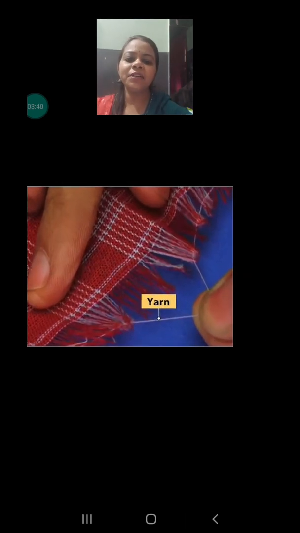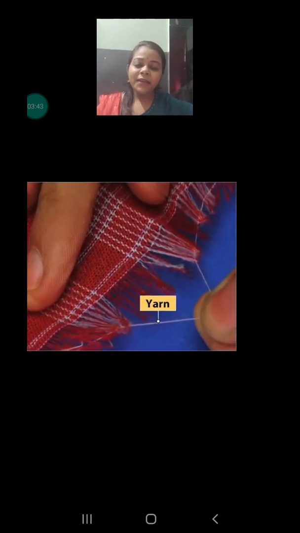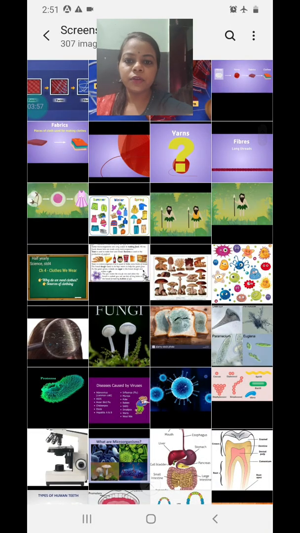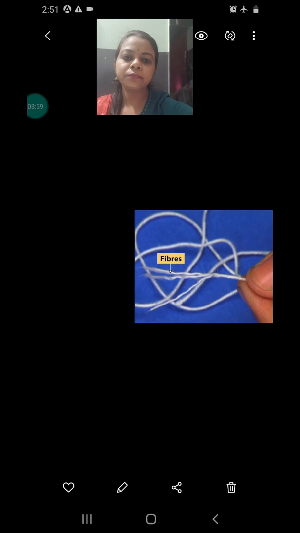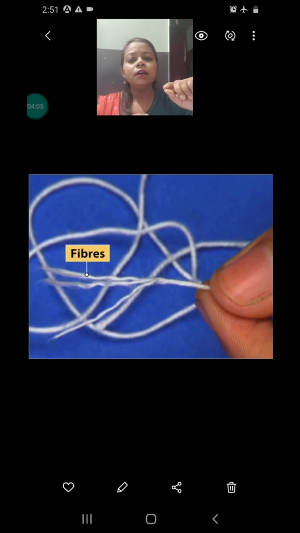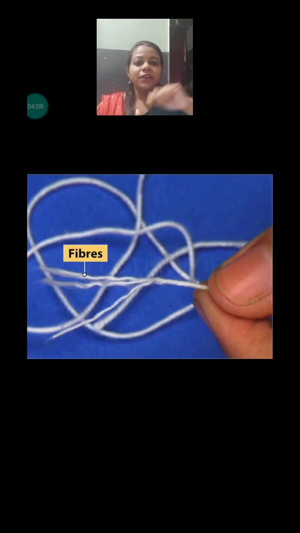You must have some clothes in your home. Please pull out one yarn from that cloth. One long thread-like structure, what you will get, that will be the yarn. And if you untwist your yarn, you will get very thin thread-like structures, that will be the fibers. So this is the process of how we get fabrics from yarn and yarn from fibers.